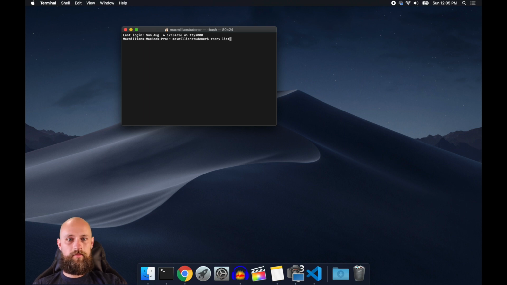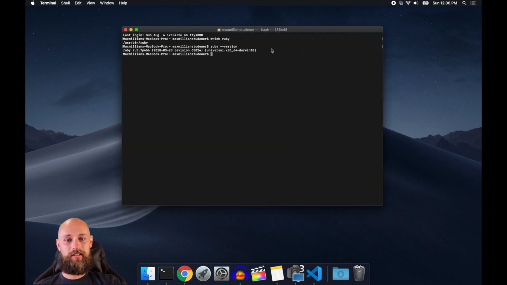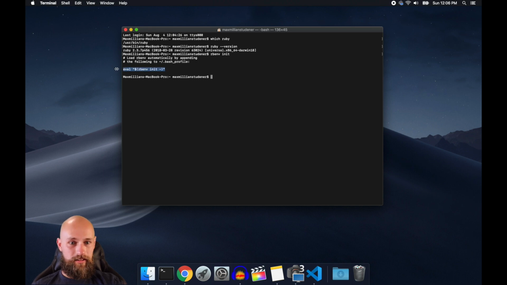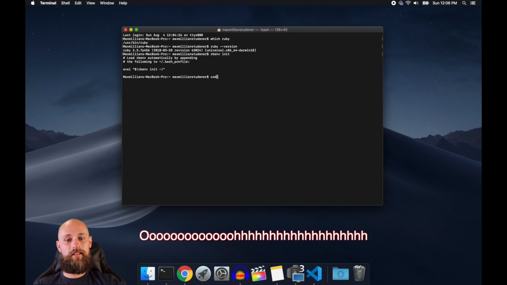No. Which Ruby? No. Why you no worky? Yeah, see, I'm using the Mac version of Ruby. And for those of you who don't know, this will eventually go away. They don't want to have pre-installed scripting languages on here. So we have to figure out what the heck is going on. Why do I not have Rbenv in it? Doesn't it say you gotta... oh, yeah, okay.